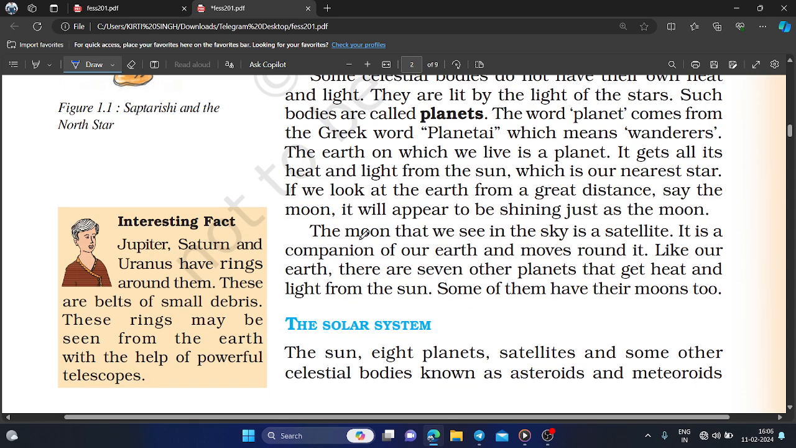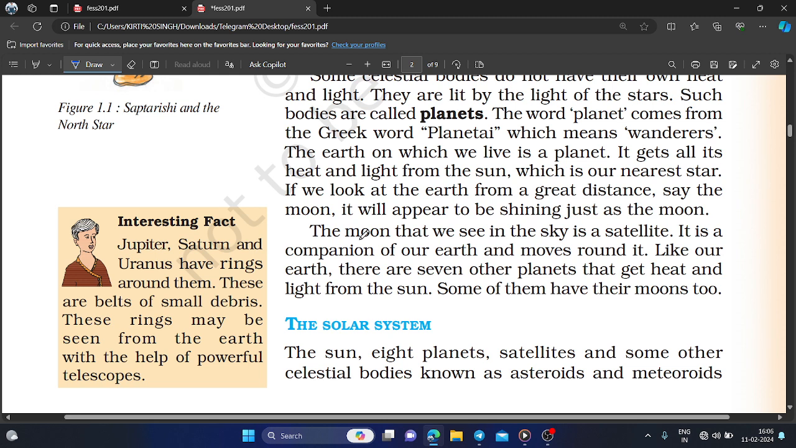The earth on which we live is a planet. It gets all its heat and light from the sun, which is our nearest star. If we look at the earth from a great distance, say from the moon, it will appear to be shining just as the moon does. And the moon is shining due to the reflected light of the sun. So it will appear that the moon is shining.